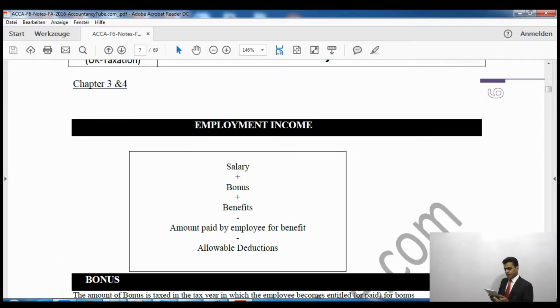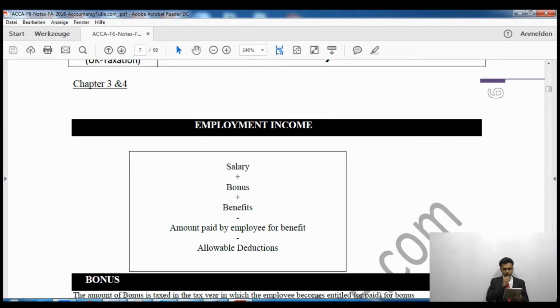I will share the screen with you, and we will go through different sorts of benefits and see how to calculate the employment income. We will do a couple of examples as well in the next video, which will explain a little bit more complicated issues of employment income. Alright, now let's move to our notes, and we will see the employment income together. I will go ahead and share the screen with you so that we both can see the notes. Now, as you can see on your screen, this is employment income.